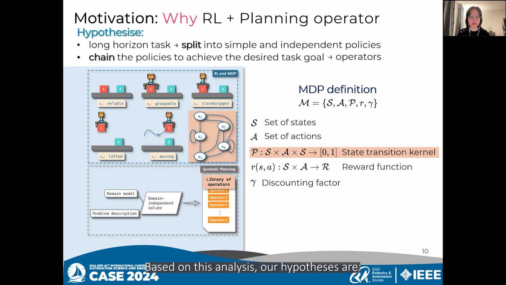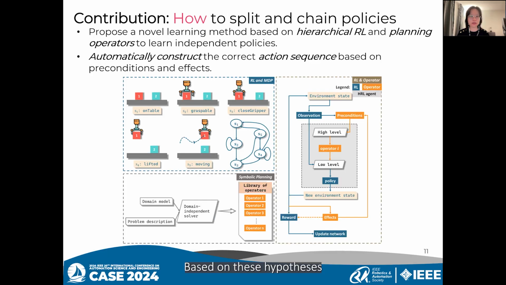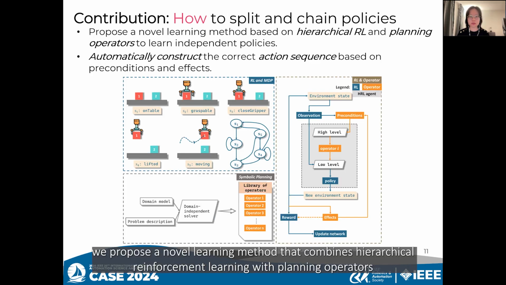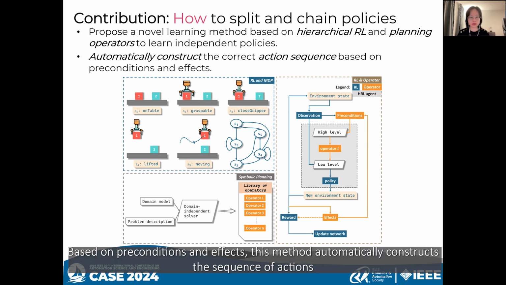Based on this analysis, our hypotheses are long-horizon tasks can be split into simple and independent policies. If the complete operator definition is appropriately defined, then they can be efficiently chained together to achieve the desired task goal. Based on this hypothesis, we propose a novel learning method that combines hierarchical reinforcement learning with planning operators to learn independent policies. Based on preconditions and effects, this method automatically constructs the sequence of actions.